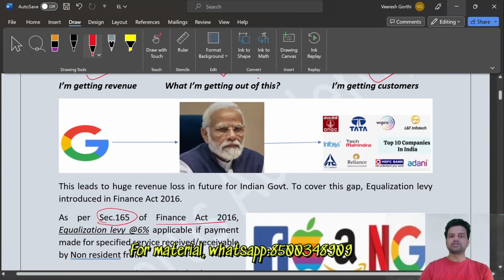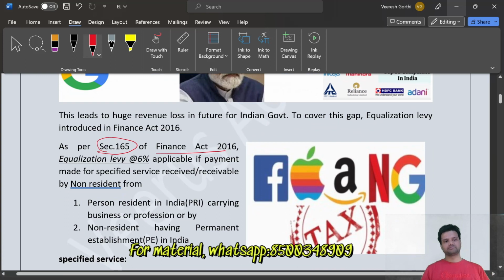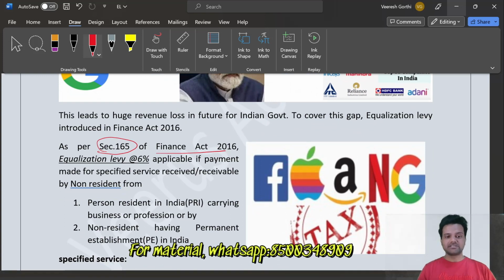Now we are going into the provisions of this chapter, and the first provision is section 165. As per section 165 of the Finance Act 2016, equalization levy is 6% applicable if the payment is made for a specified service received or receivable by a non-resident. So what does it mean? This levy was introduced in Finance Act 2016, the rate of equalization levy is 6%, applicable if payment is made for a specified service.